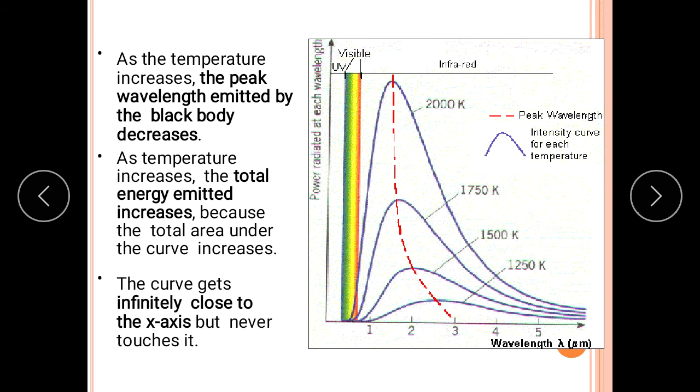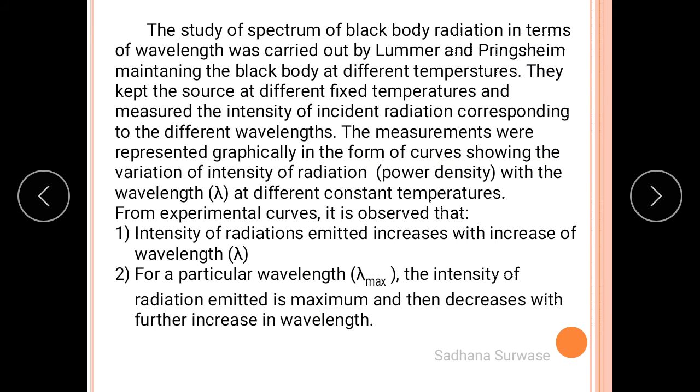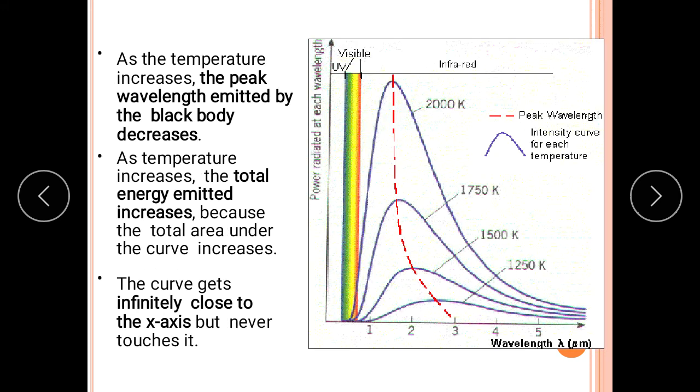Second thing, for a particular wavelength, lambda max, the intensity of radiation emitted is maximum, and then it decreases with further increase in wavelength. For example, consider the temperature 2000 Kelvin. You will find that as wavelength increases, the power density also increases, and at a certain point it becomes maximum.